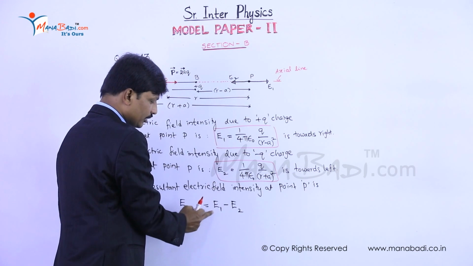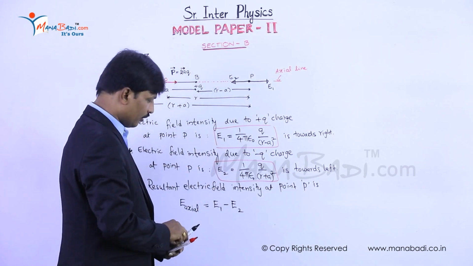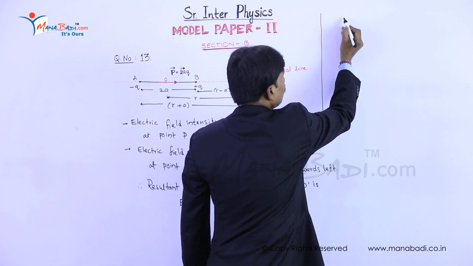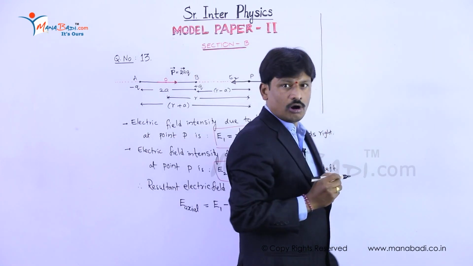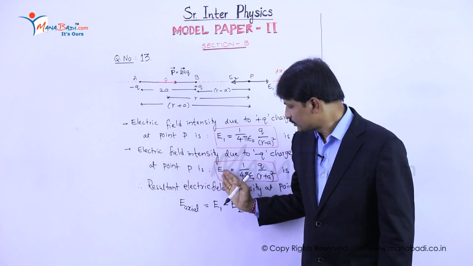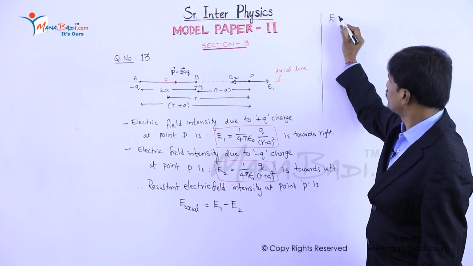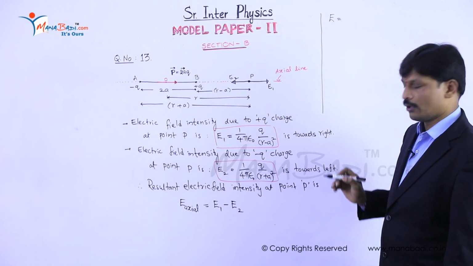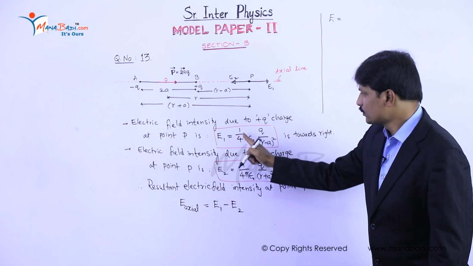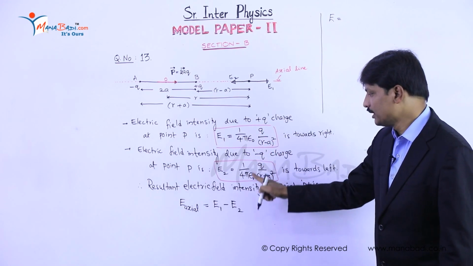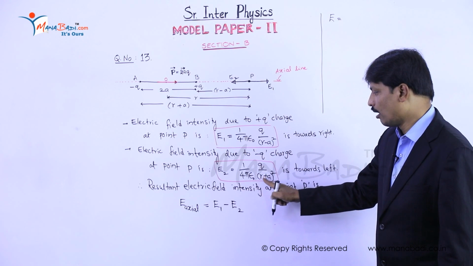Substitute these two values in this equation, then we will get E is equal to, E1 means 1 by 4 pi epsilon naught q by r minus a whole square, and E2 means 1 by 4 pi epsilon naught q by r plus a whole square.